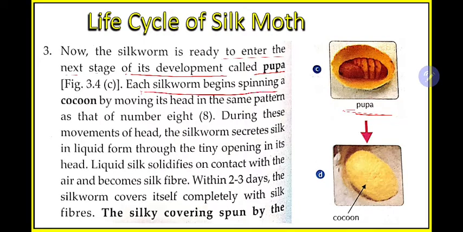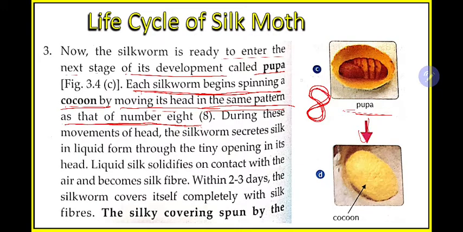Each silkworm begins spinning a cocoon by moving its head in the same pattern as that of the number 8. This point is very important, remember this. So from the pupa, how will we get this cocoon? The head of this silkworm will move like this. For example, look at the pen, I am drawing.